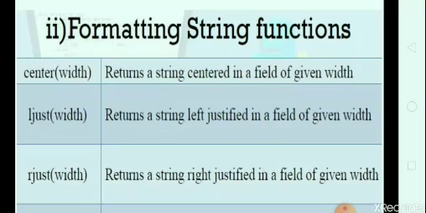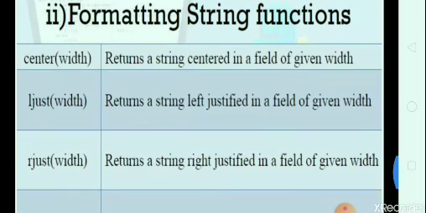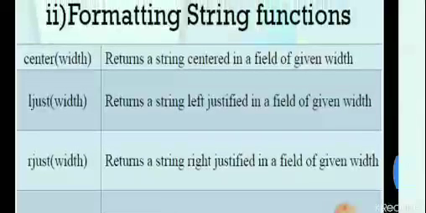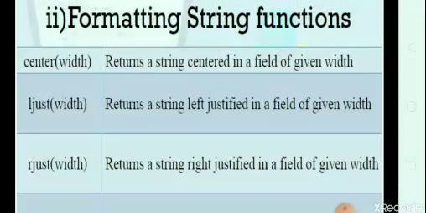So here are the formatting string functions. First is the center function. We have to pass one argument for the center function, that is width. It returns a string centered in a field of the given width. By using this function we can put a string in the center.